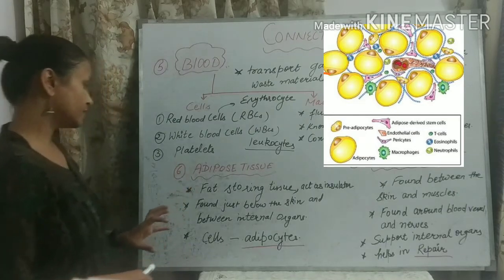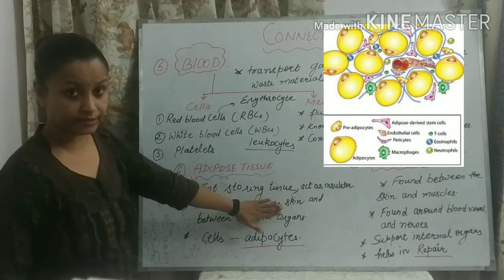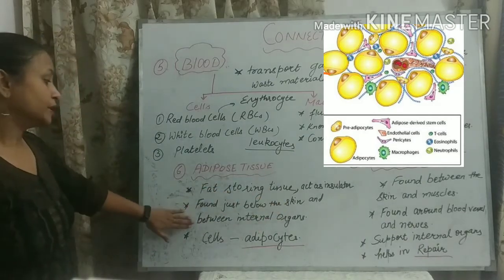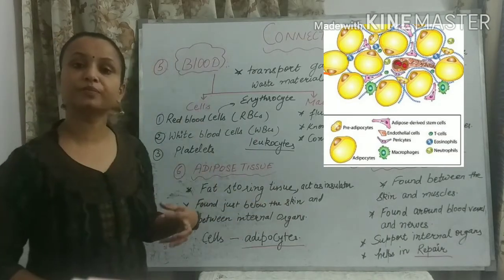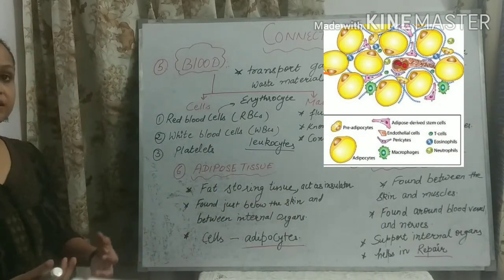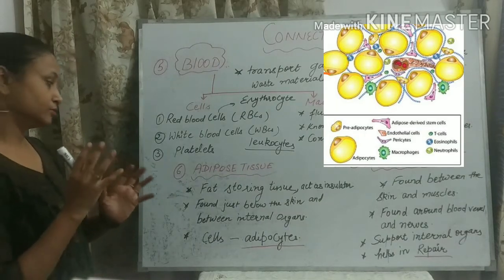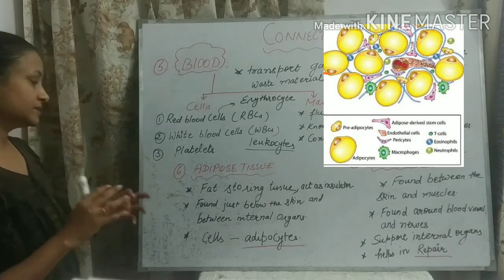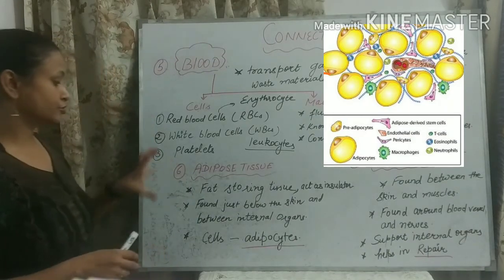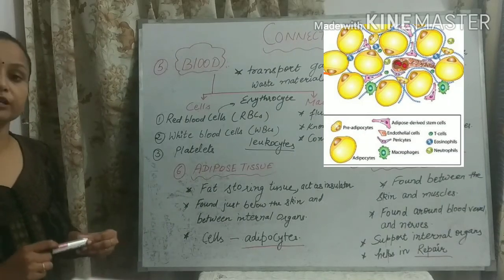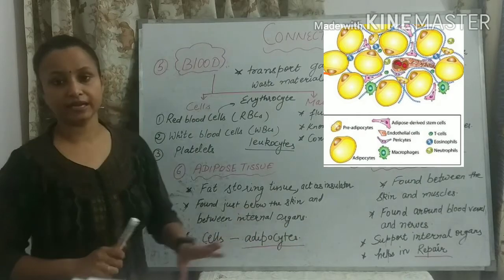So where is the adipose tissue found? It is generally found just below the skin and between the internal organs. Internal organs means the organs which are present inside the body, such as heart, lungs, liver, all the organs. So in between the organs, this kind of tissue is present, and the cells of this tissue are known as adipocytes, A-D-I-P-O-C-Y-T-E-S.